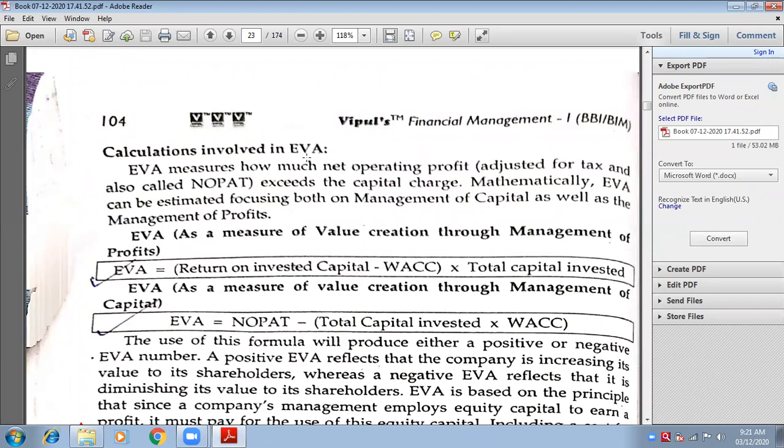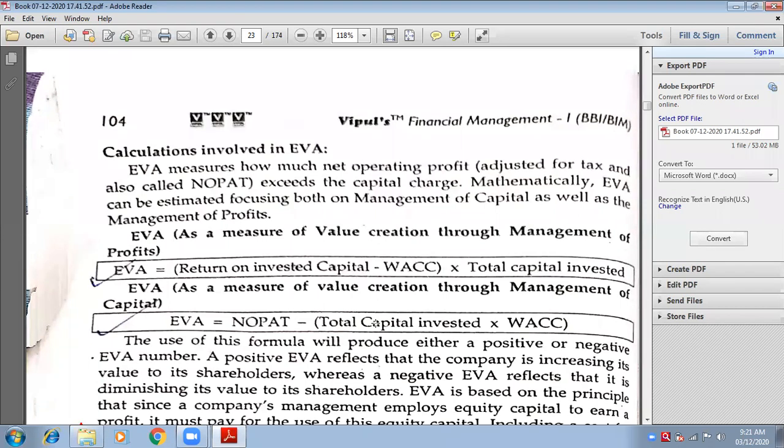There is a formula. EVA is equal to NOPAT. Now what is NOPAT? I will tell you. Minus total capital employed, that means total capital invested in the business, into WACC. Listen very carefully, there is a logic behind the formula. Very simple formula. This much is the only formula.